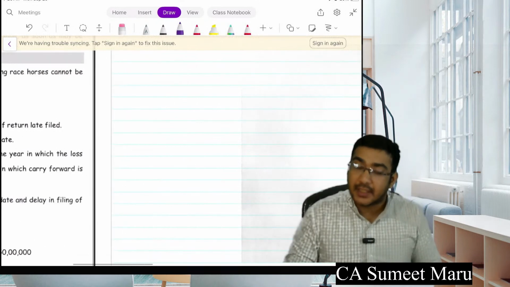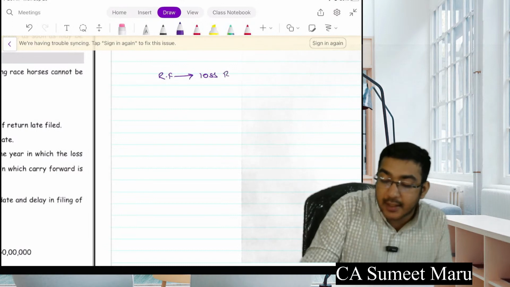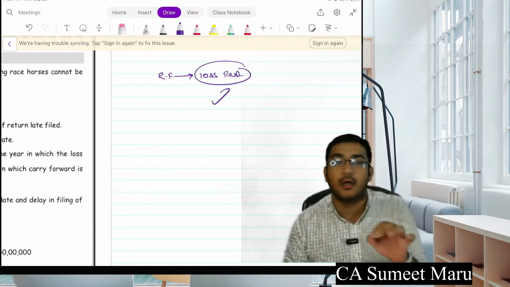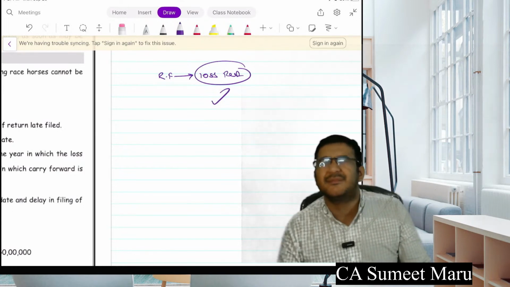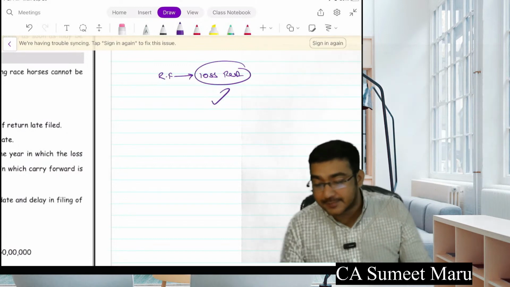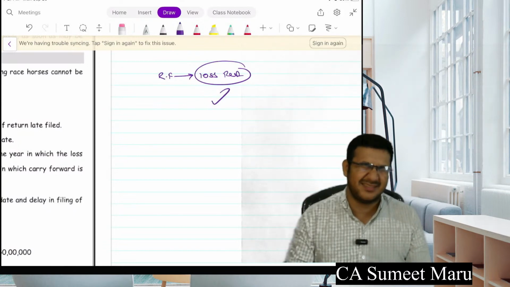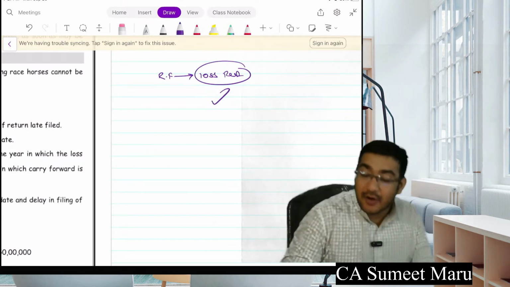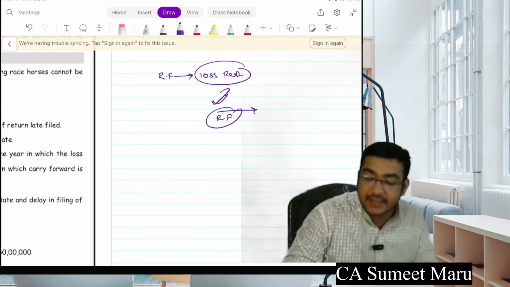Remember this condition of return filing for loss return: in the year in which you have sustained the loss, for that year if you want to carry forward, then return filing is compulsory within due date.